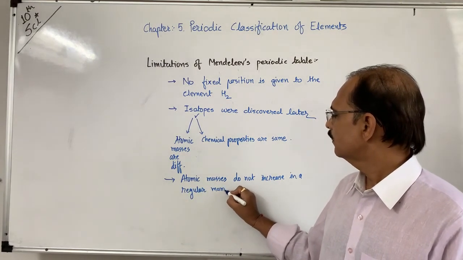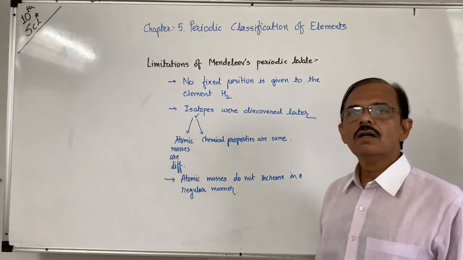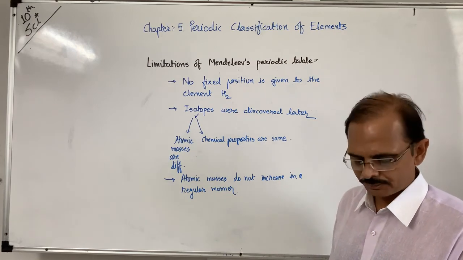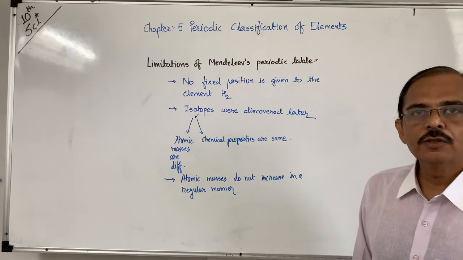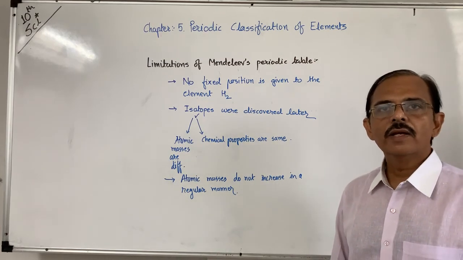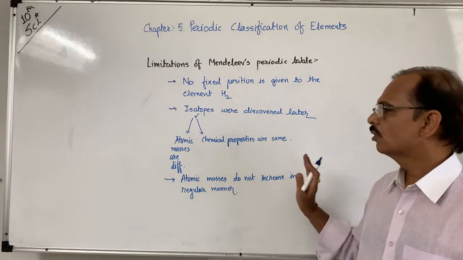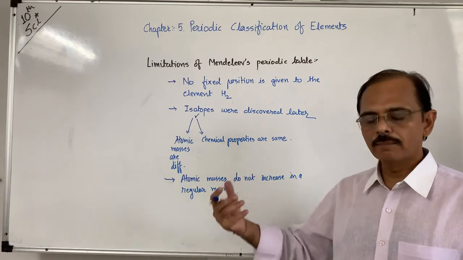Though the law is given by Mendeleev, according to this periodic law of classification, he set this periodic table in increasing order of atomic masses, but atomic masses do not increase in a uniform or regular manner.